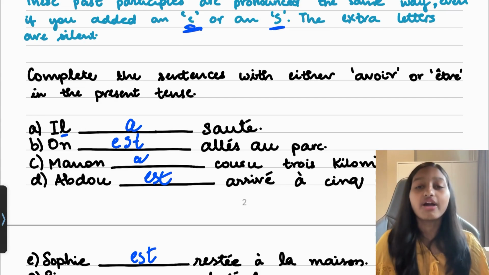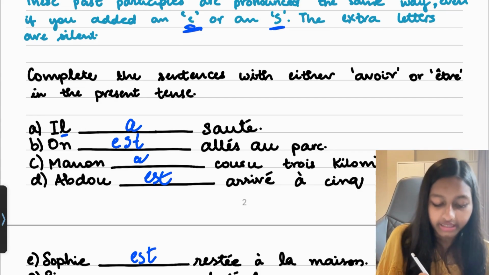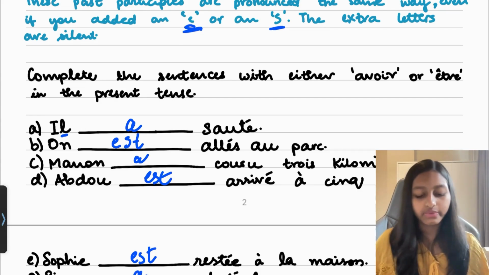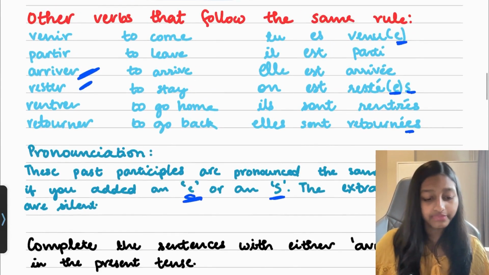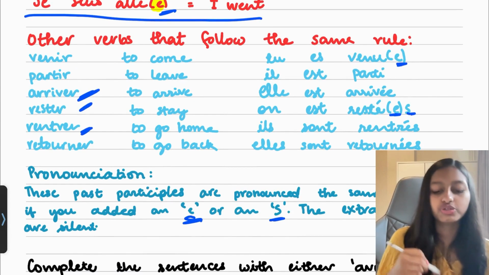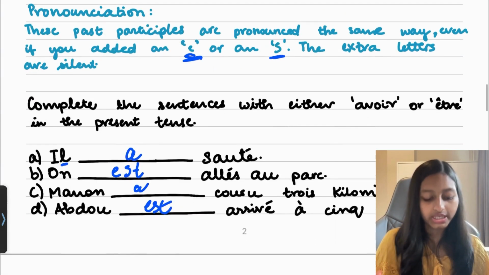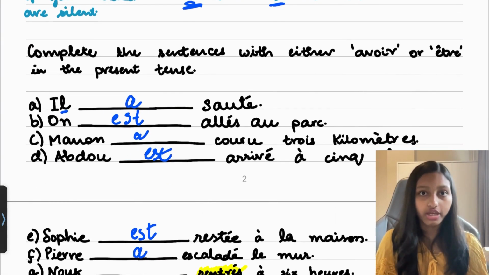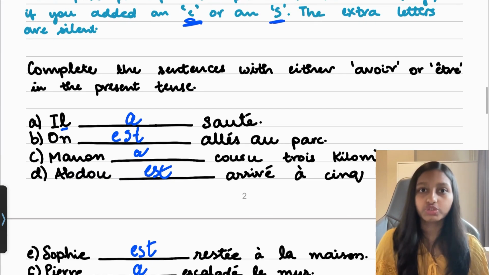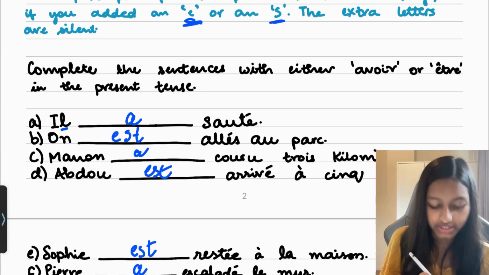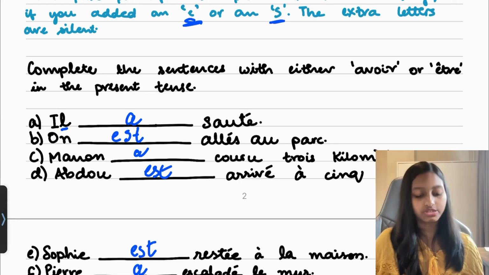Thus, we'll use avoir conjugation and we'll write Pierre a. Then we have nous dash rentrer à 6 heures. Rentrer is over here, which means to go home. So we went home at 6 o'clock. Thus, we're going to use the conjugation of être, so nous sommes rentrés à 6 heures.